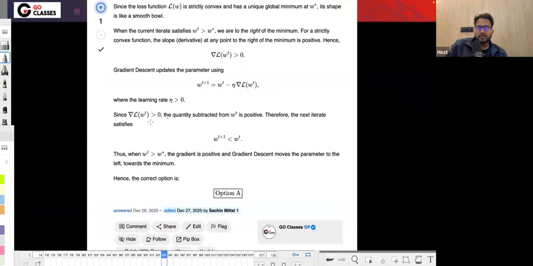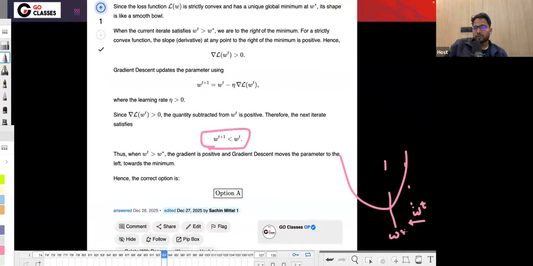So we have used the gradient descent. Basically, this is because I'm moving from Wt towards W0 or W star. Okay, I'm moving towards the W star. So basically, Wt plus 1 must be somewhere here, assuming that there's not too high a jump.